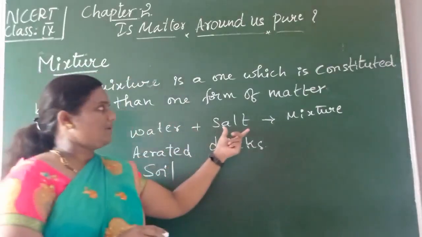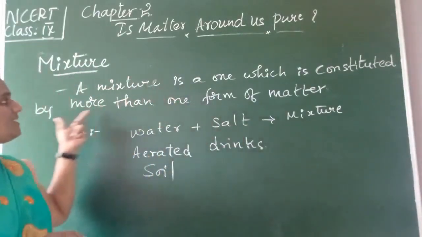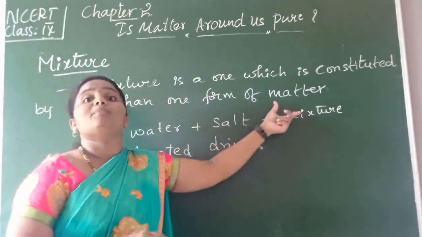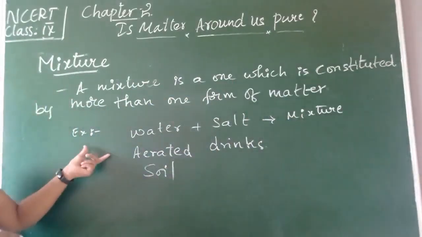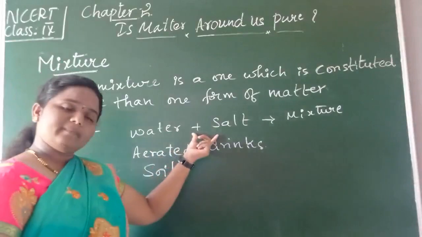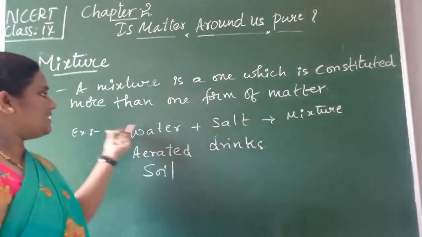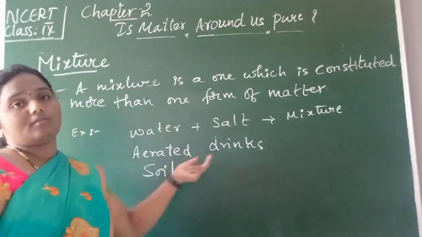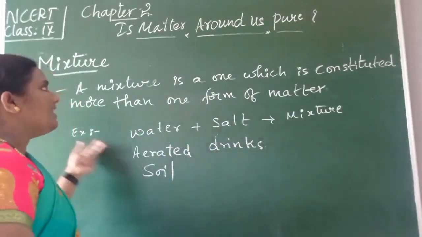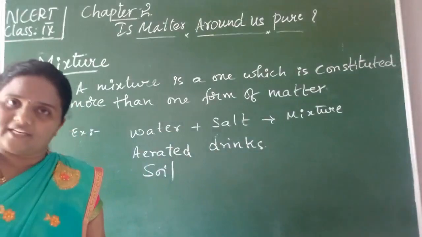Okay, once again I'll repeat. A mixture is one that consists of more than one type of pure form of matter. Next, what examples can we give? Aerated drinks, soil, sodium chloride, water, salt. These are all different examples of a mixture.